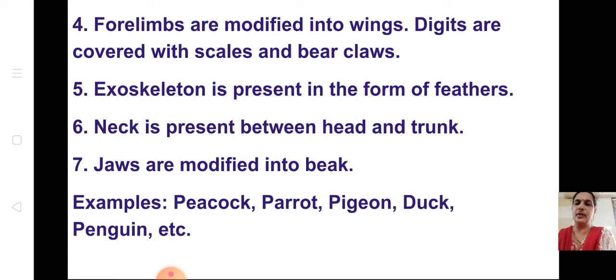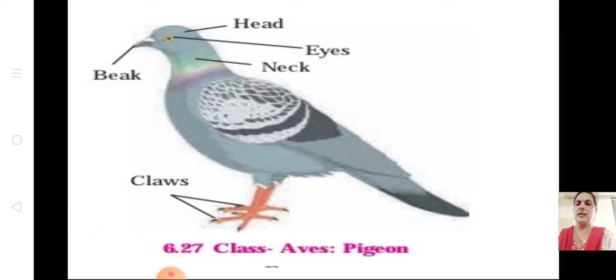Exoskeleton is in the form of feathers. That is an important point. Forelimbs are modified into wings. That is also an important point. So peacock, parrot, pigeon, duck, etc. are the examples of the aves. You can see the example. This is there for the practicals also. So you have to learn all the points. Head, neck, trunk, claws, beak.